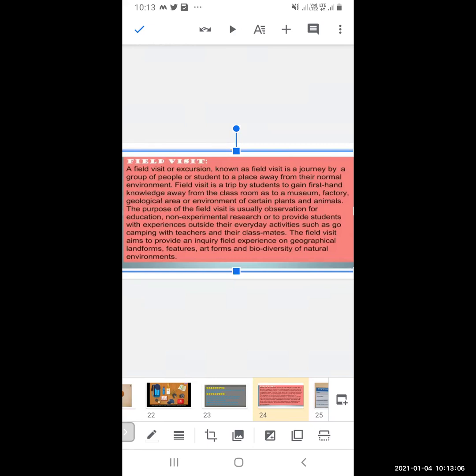The field visit aims to provide an inquiry field experience on geographical landforms, different landforms. Then the features, you can say the qualities, whatever different features are there, art forms, the culture, then the biodiversity of the natural environment. Biodiversity means different animals, insects, different plants, a variety, natural vegetation.